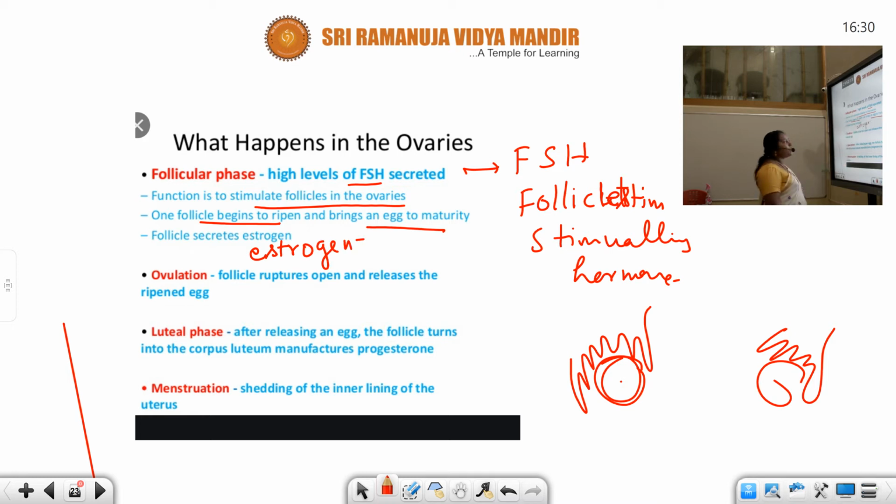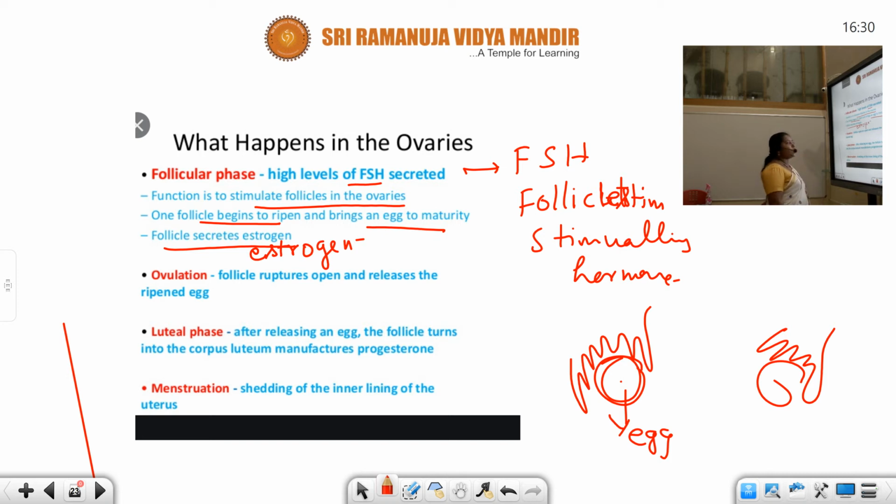Now it is followed by ovulation. The follicle ruptures and opens and releases the ripened egg. This release of the egg or ovum from the ovary is known as ovulation.